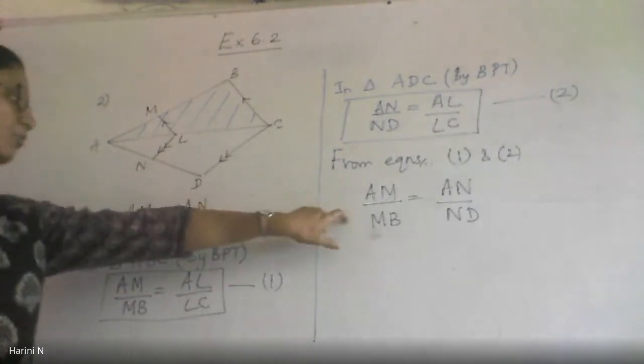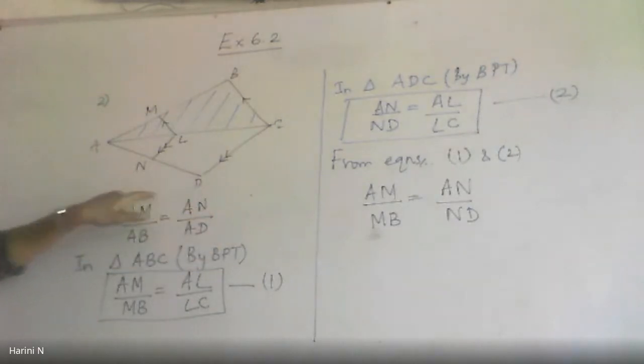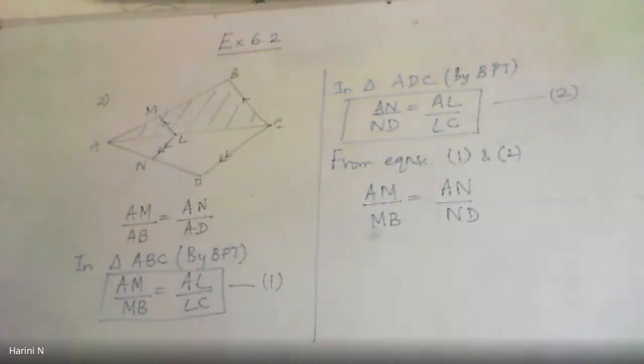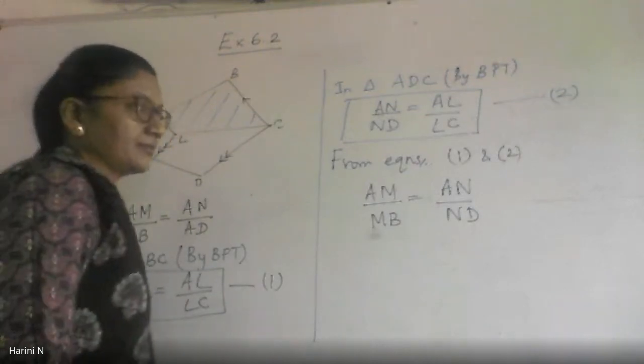Now is this what I wanted to show? I wanted to get this. Yes, ma'am. From here can I get this? How can I reach here? Adding 1, subtracting 1 to both sides of the equation.